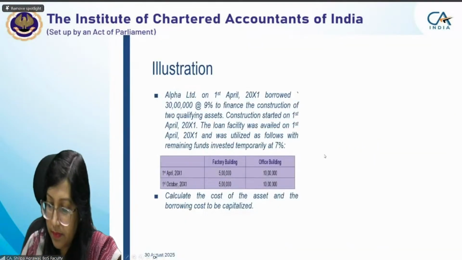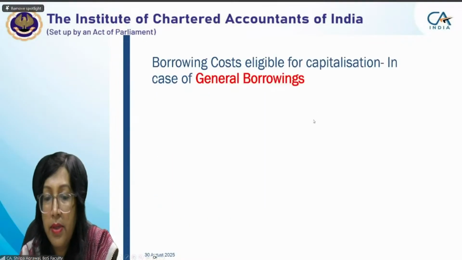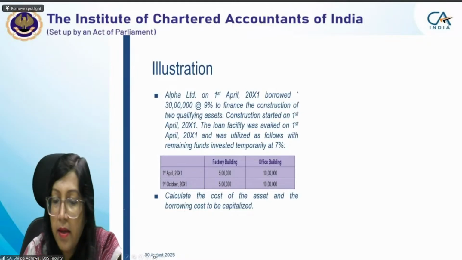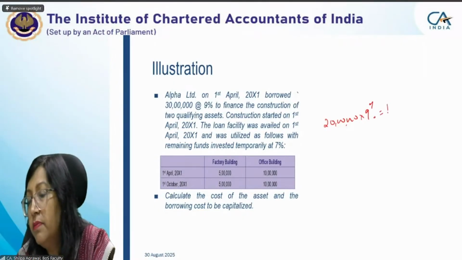Okay, sorry. So for the office building, we'll be calculating interest: 20 lakh into 9%. What will be the amount? 1,80,000.